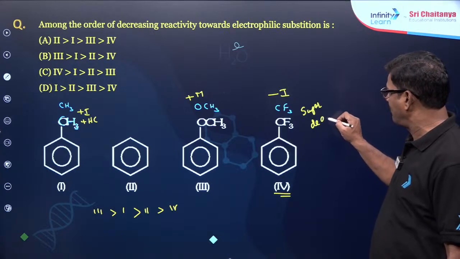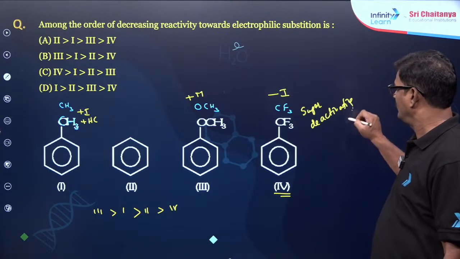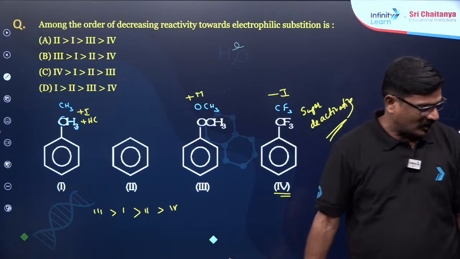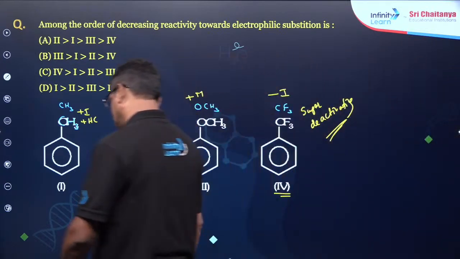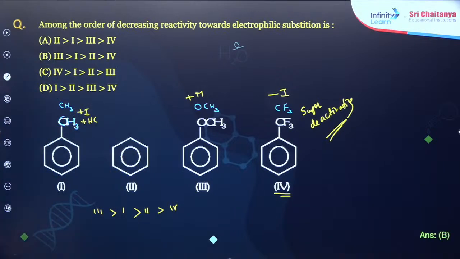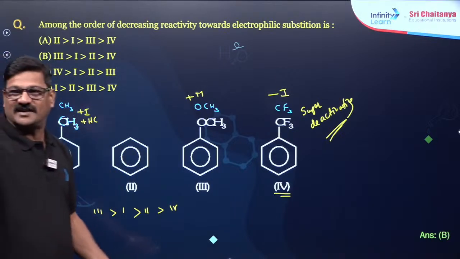Super deactivating group. Okay, because of the strong minus I effect. Understand? Now the answer is going to be B, Anushka, you said it is correct.